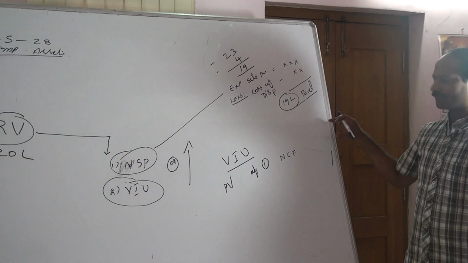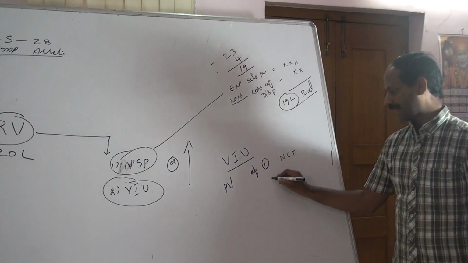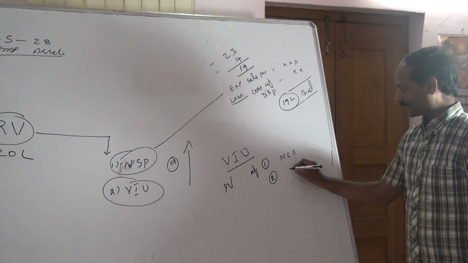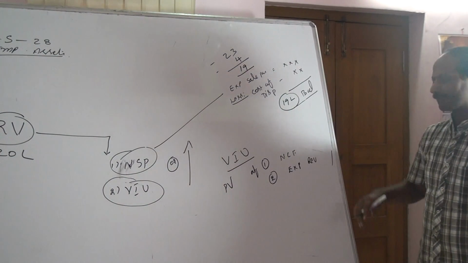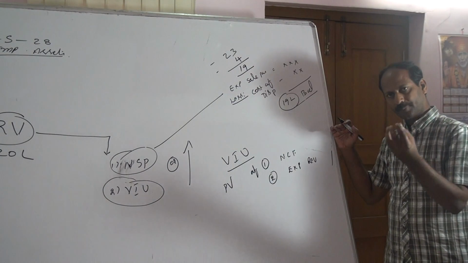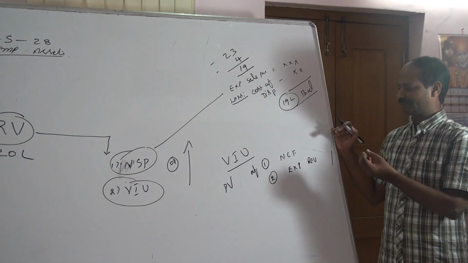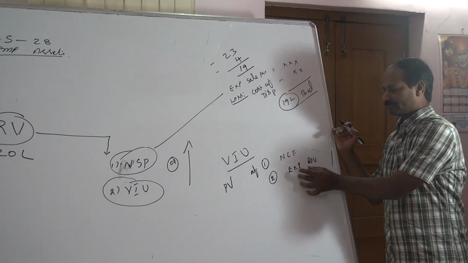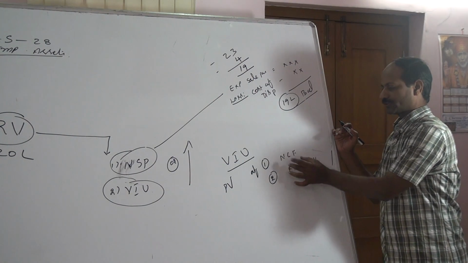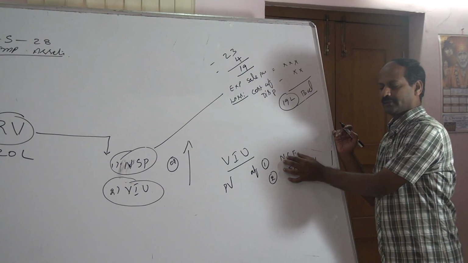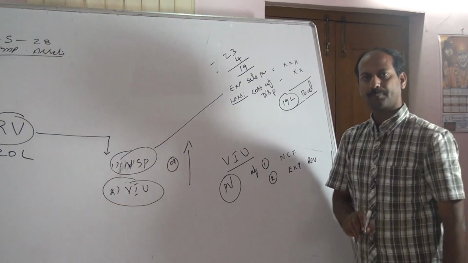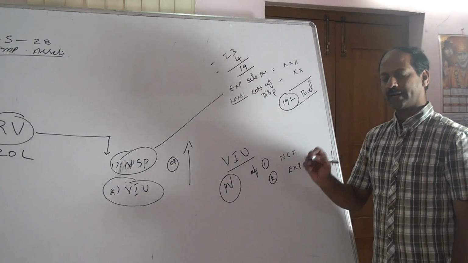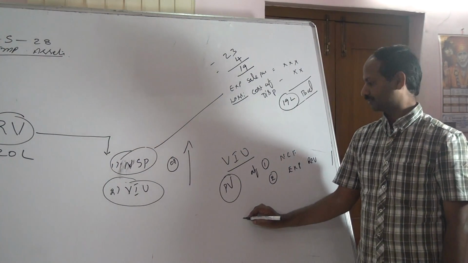The net cash flow of the asset plus the expected residual value after use, after completion of the life of the asset, both amounts shall be converted into present value by applying an appropriate rate of discount.